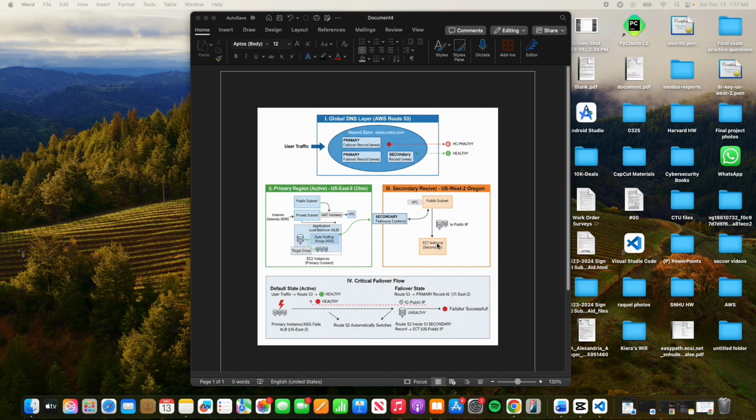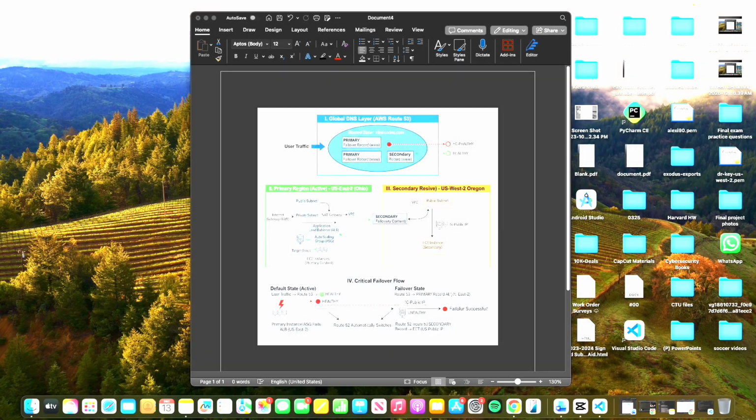The intelligence that connects these two regions is Route 53. Route 53 hosts our domain, www.alexicodes.com, and uses health checks to constantly monitor the health of the primary ALB. If that check fails, Route 53 automatically flips the switch and routes traffic to the secondary EC2 instance.